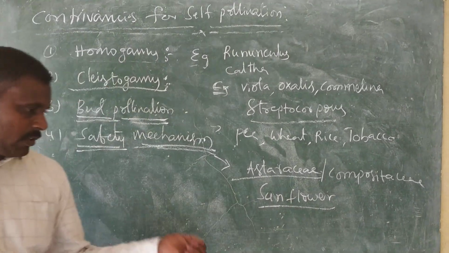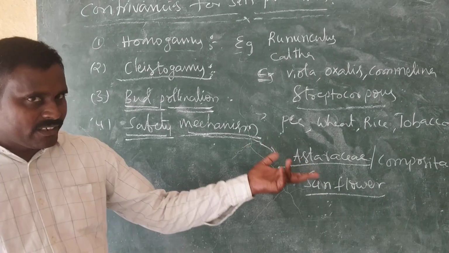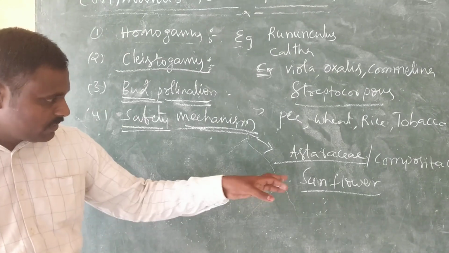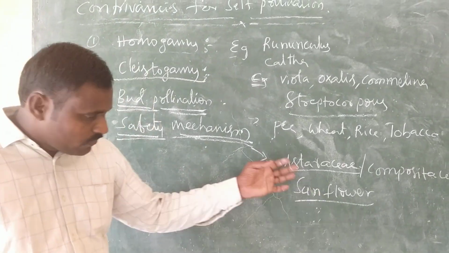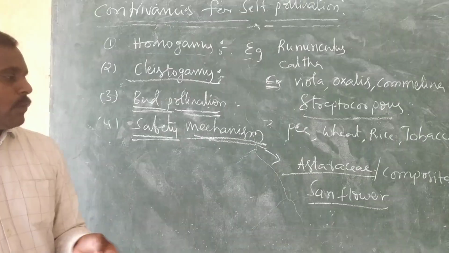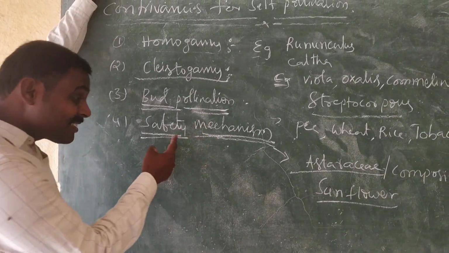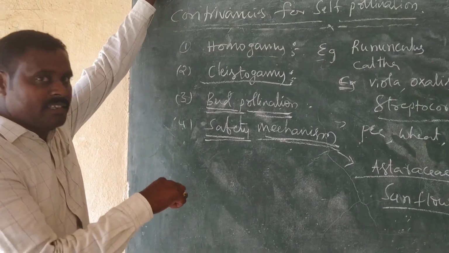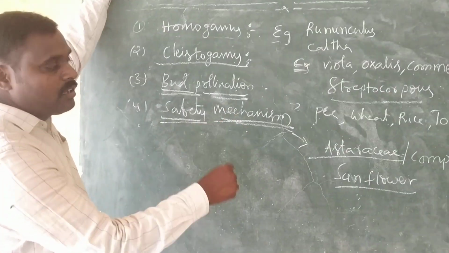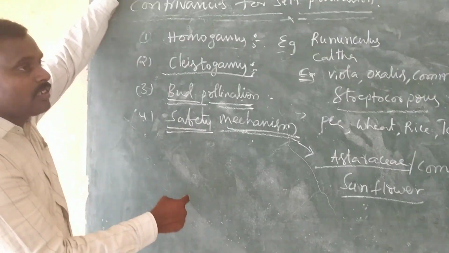We already studied this in first PUC, in morphology of flowering plants. There are two types of flowers: disc florets and ray florets. In sunflower, a capitulum head, we can find two types of florets, the disc floret and the ray floret. But in the disc florets of Asteraceae, the stigma will curl back or bend back to facilitate self-pollination.